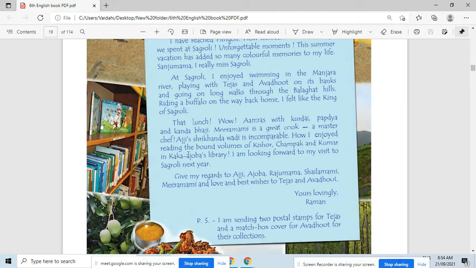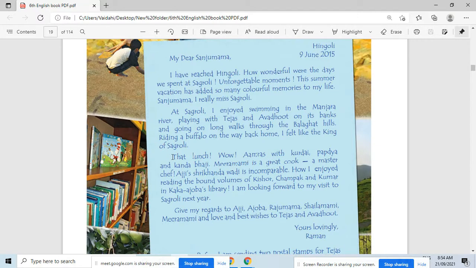Okay, so now let's see the third paragraph of the letter. What does Raman write in this third paragraph? Students, if you observe the first line, you will find he mentions the lunch. Lunch means what? Lunch means जेवण, दुपारचं जेवण.